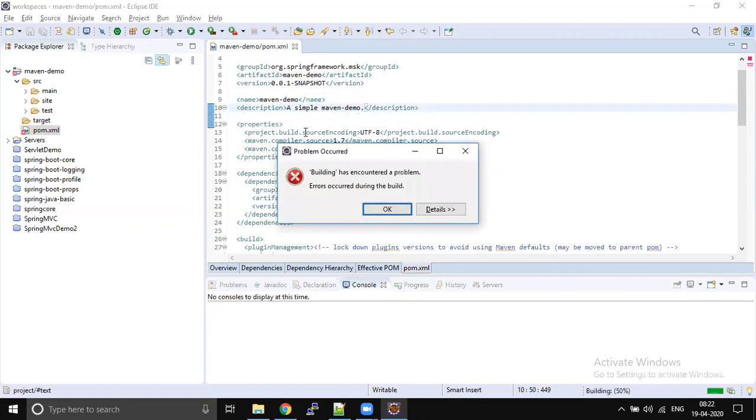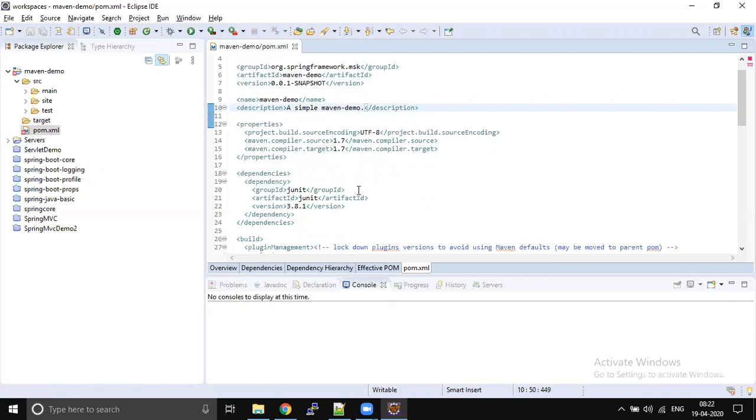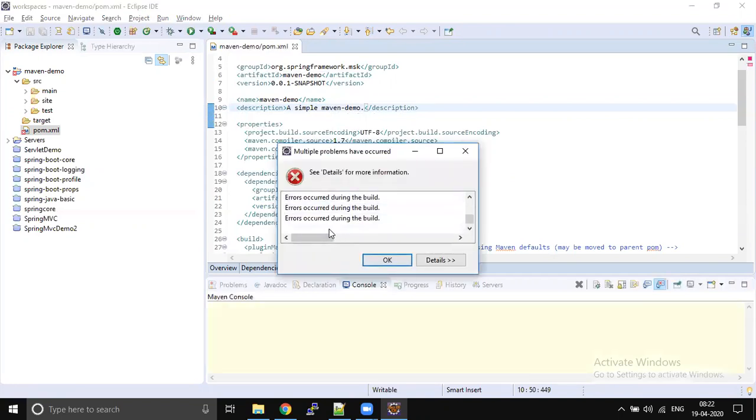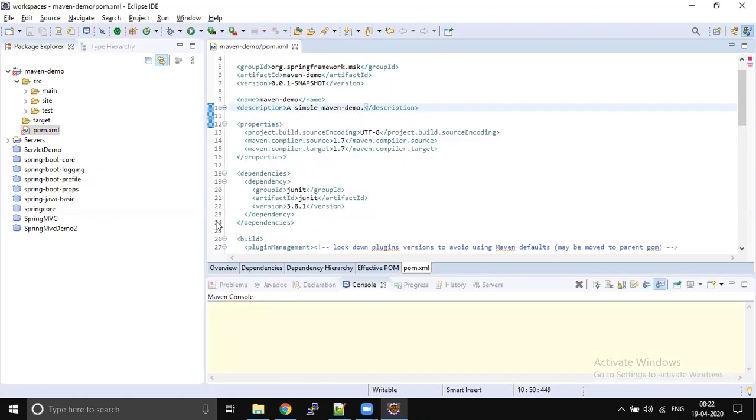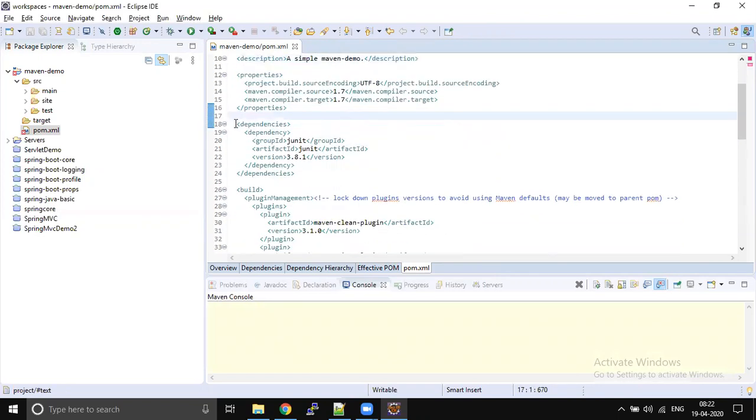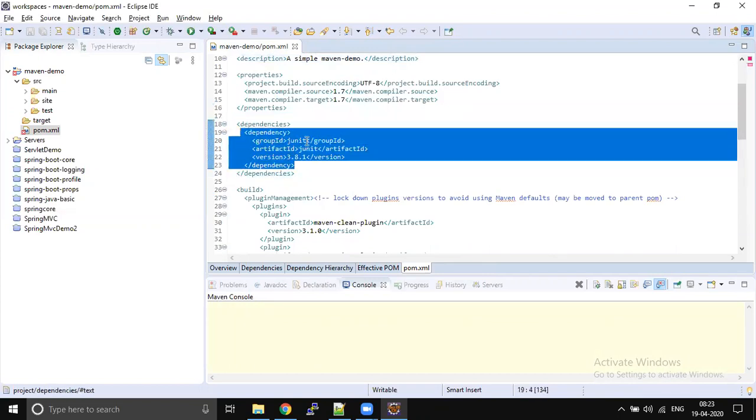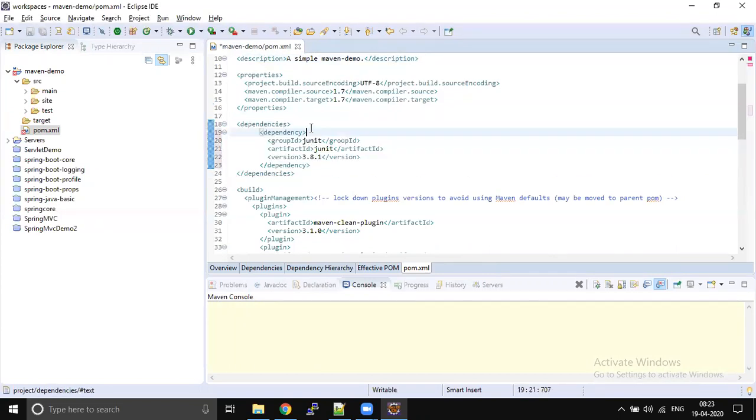Properties we will discuss later. Okay, so dependencies are very important things which we have to understand as we are going to learn Spring Boot.